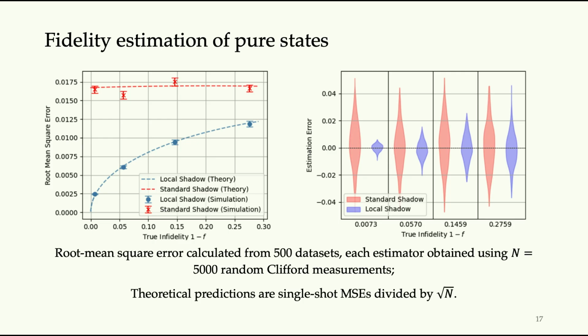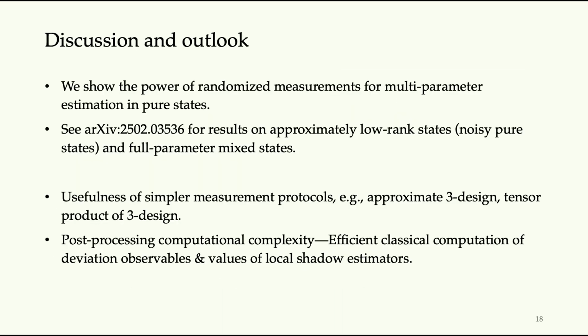Okay, so to summarize, in this work, we've shown the power of randomized measurement for multi-parameter estimation for pure states. We also have some results on approximately low-rank states. That includes, for example, noisy pure states, and some classes of mixed states where you have a very large number of parameters to be estimated. And you can find that in our arXiv paper.